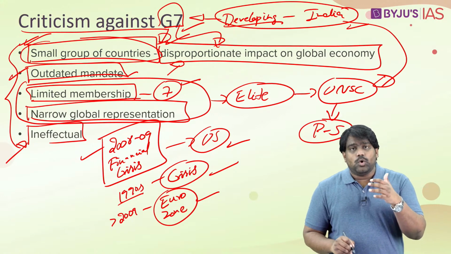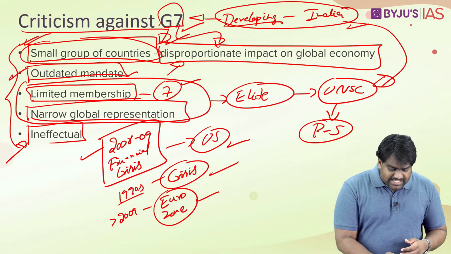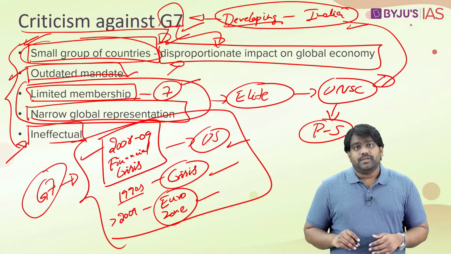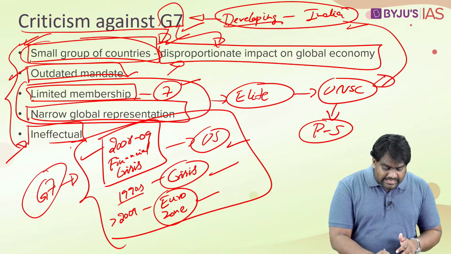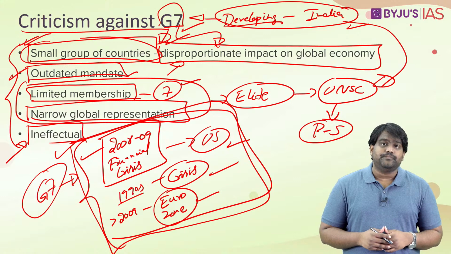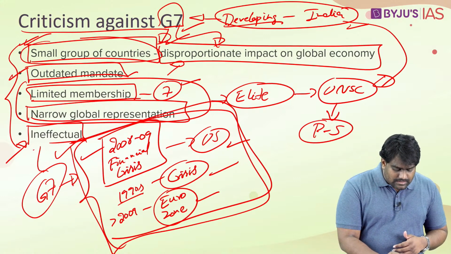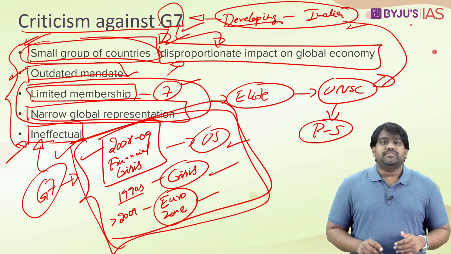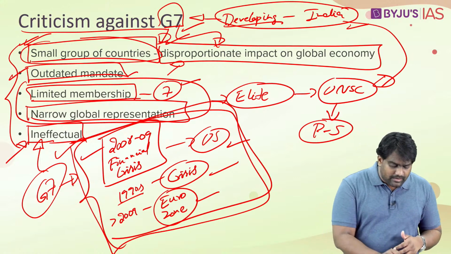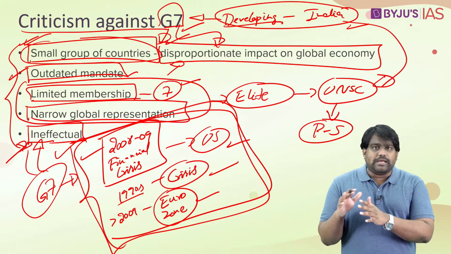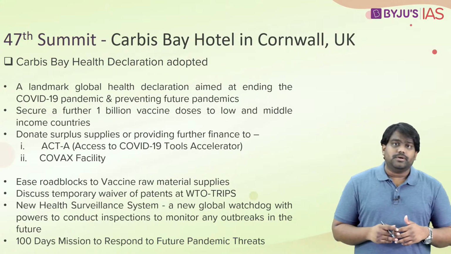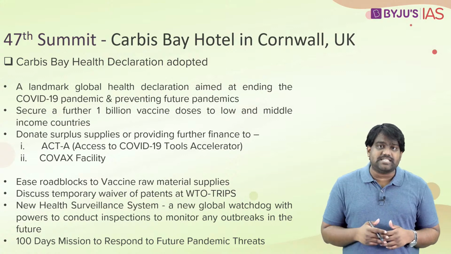The Eurozone countries went into a financial crisis, and G7 was pretty much ineffective in preventing these crisis situations. Forget preventing, it even failed in containing the situation and in providing a decent solution for these challenges. So for all these reasons, the critics of G7 point out that this grouping is largely ineffective. It proclaims to have a lot of significance, but in reality, it is said to be ineffective by a few experts and critics.